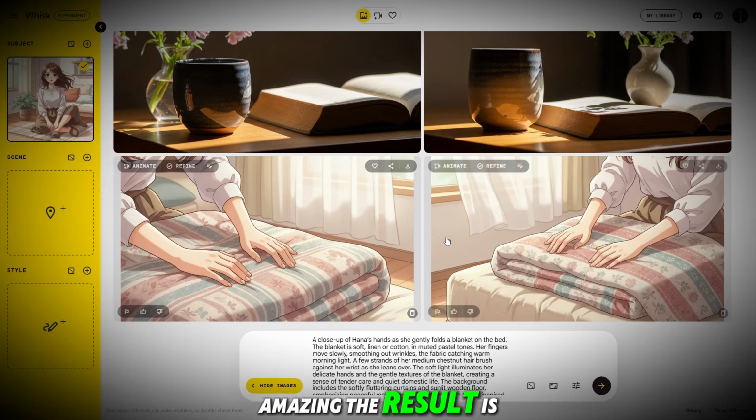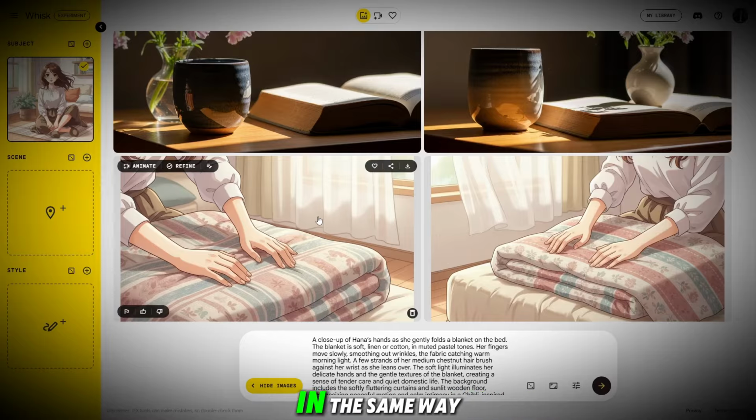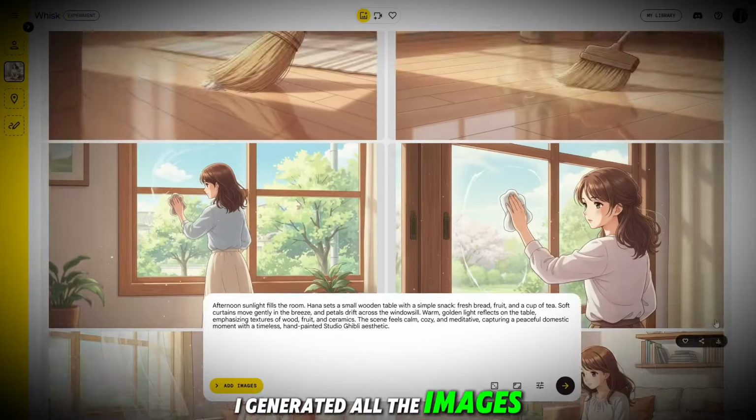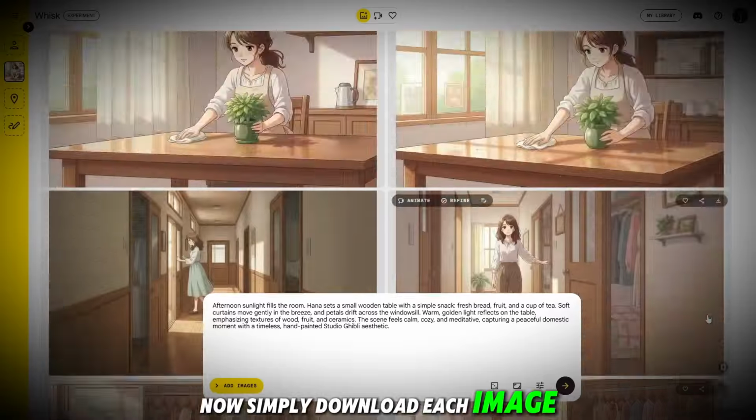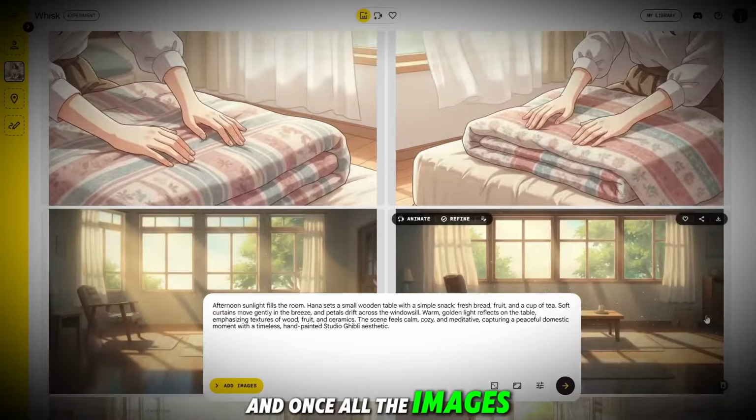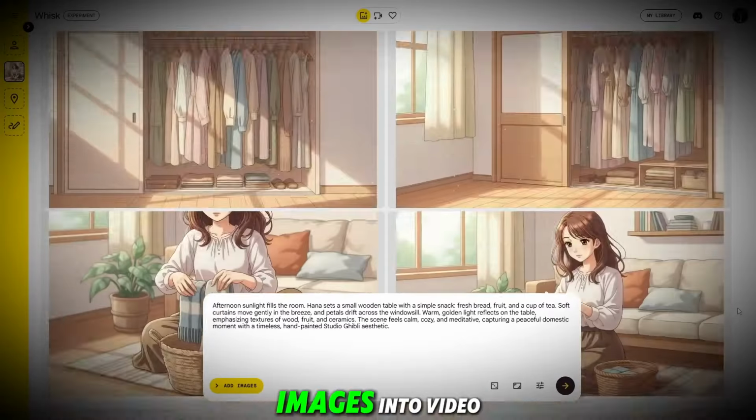See how amazing the result is. Generate all the remaining images in the same way. I generated all the images like this. Now simply download each image one by one. And once all the images are ready, it's time to convert these images into video.